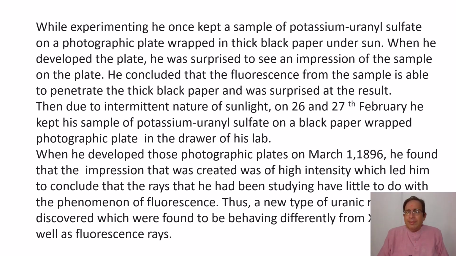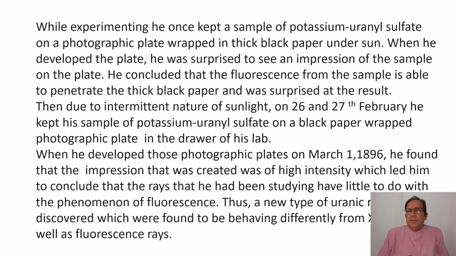He had a sample of potassium uranyl sulfate, and he had a photographic plate wrapped in thick black paper. He kept that salt over the photographic plate under the sun, and he thought that a fluorescence effect would take place, but what he found was not what he was expecting.